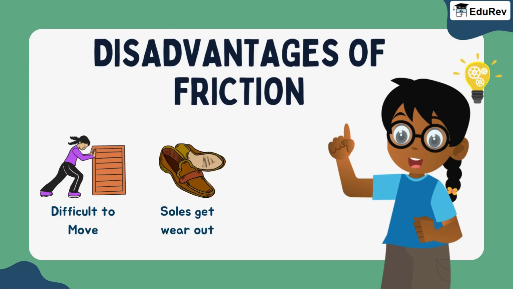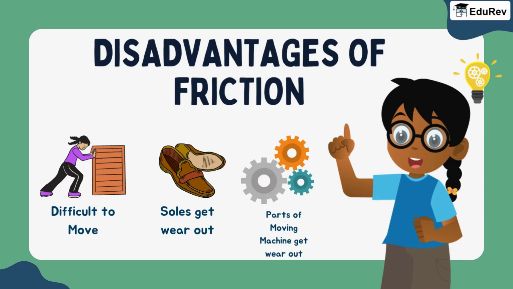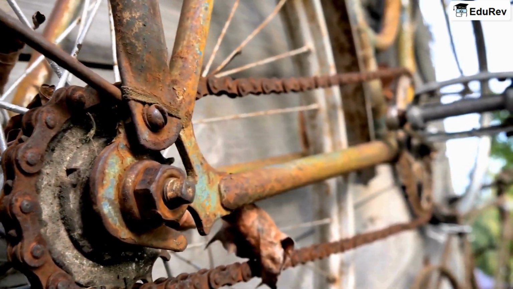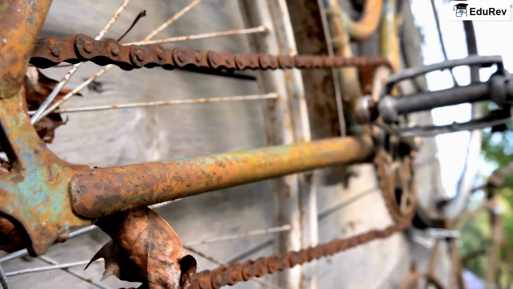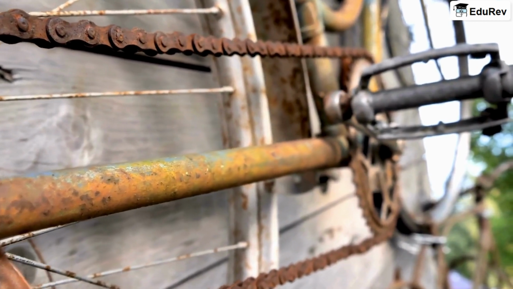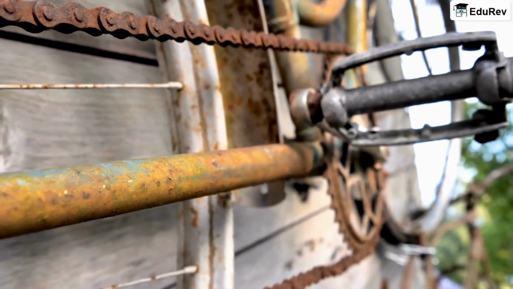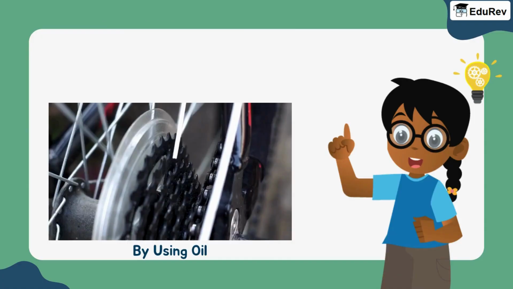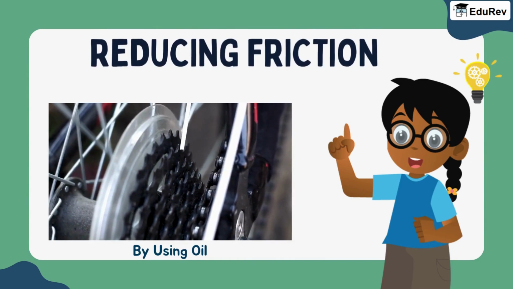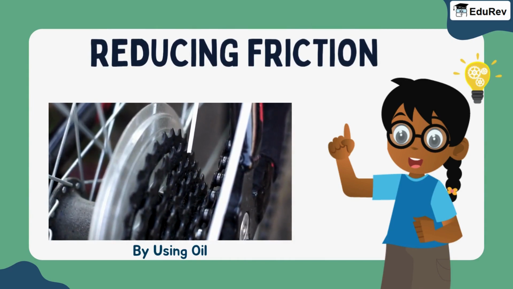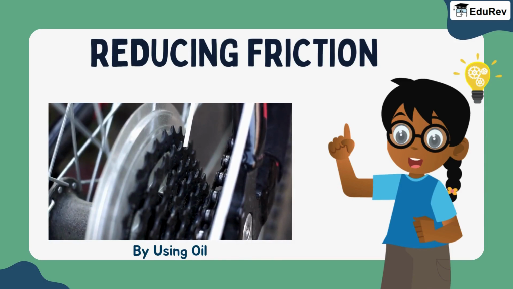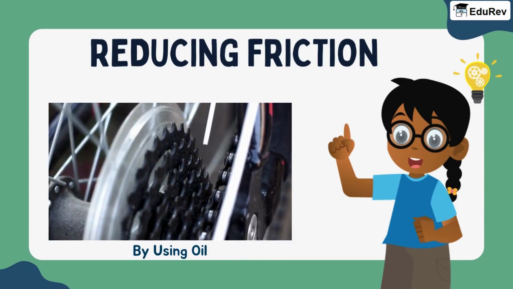The soles of your shoes wear away after some time because of friction. Friction causes parts of the moving machine to wear out. For example, the chain of your bicycle gets rusty because of friction. That makes it harder to pedal. Now, we can also reduce friction by oiling the chain of our bicycles. This makes the surface of the chain smooth.